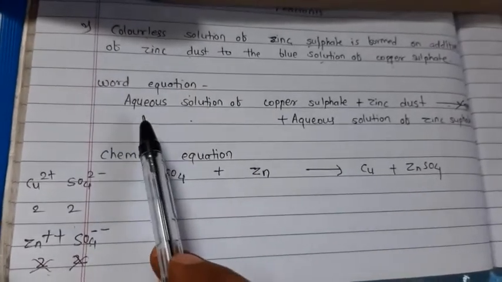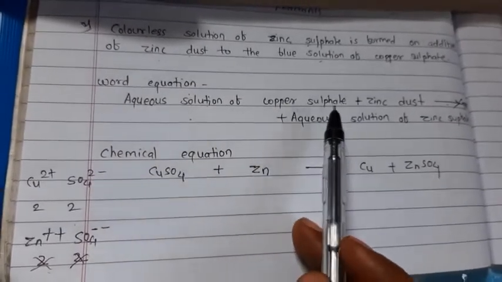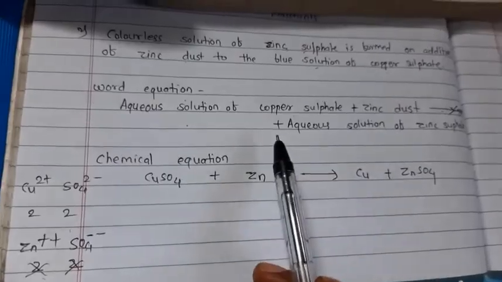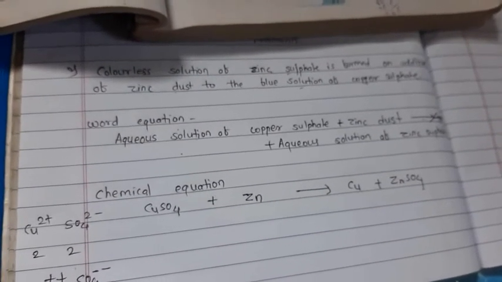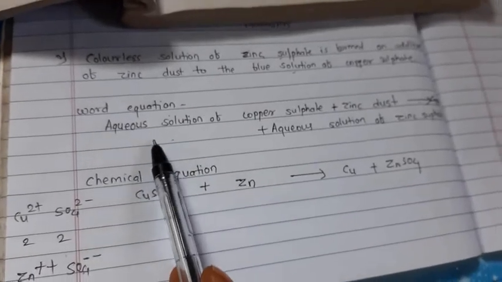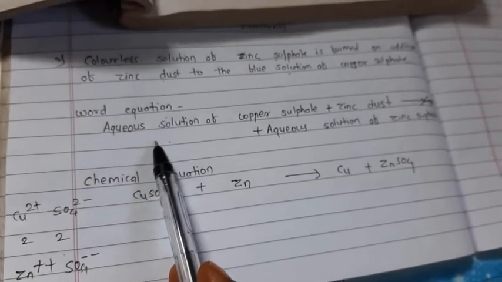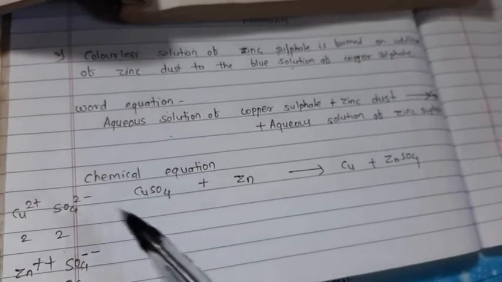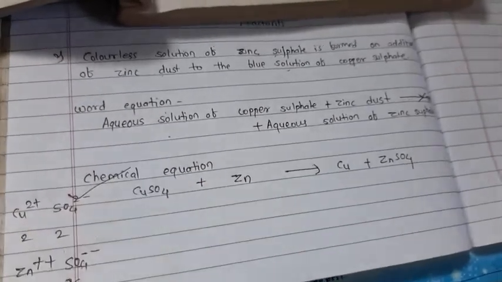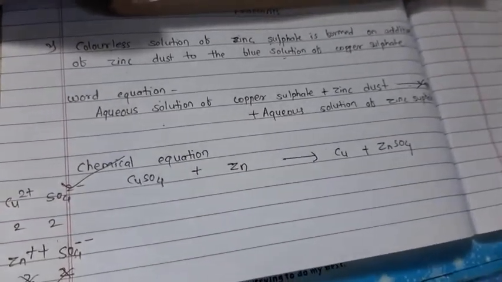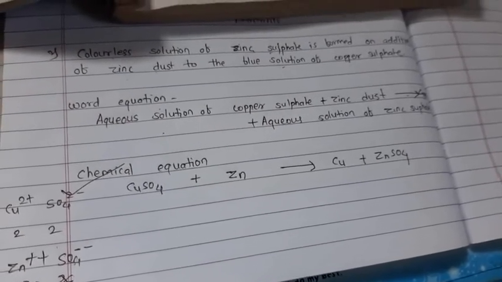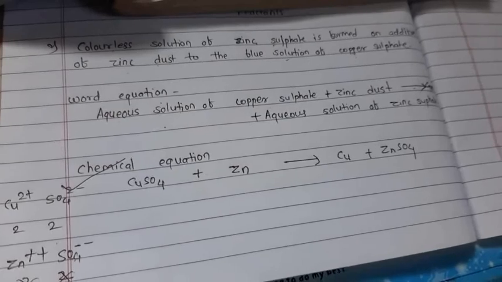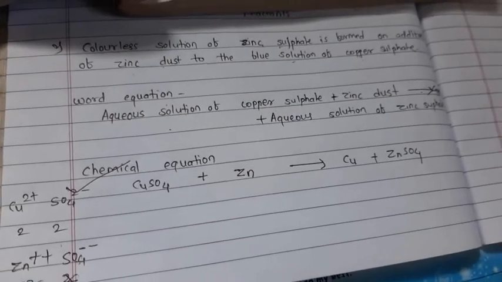As you can see, writing a word equation is somewhat time consuming, and we can't give more information about the reaction properly. So instead of writing word equations, generally chemical equations are used to represent chemical reactions. Now there are certain rules while writing any chemical equation. Those rules or protocols we will see one by one.